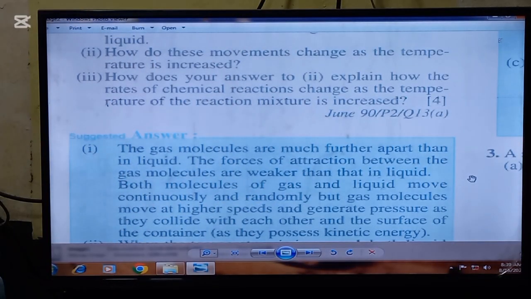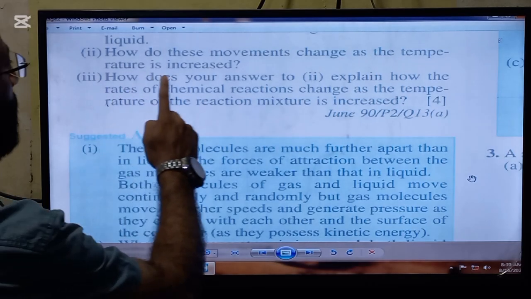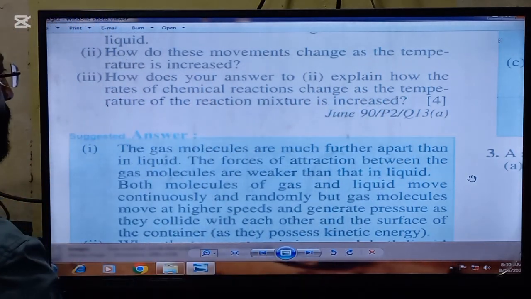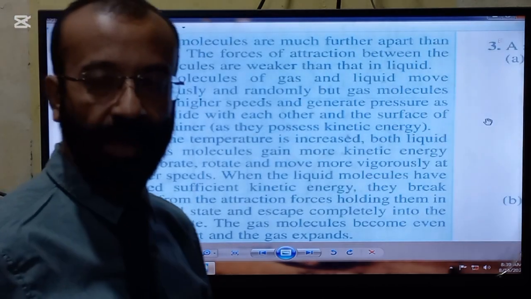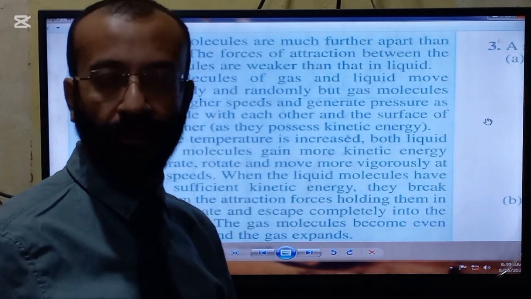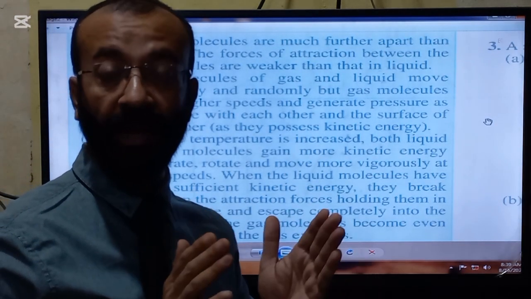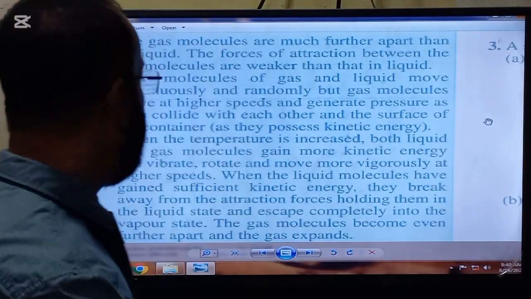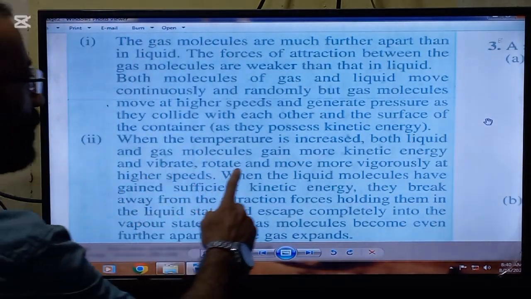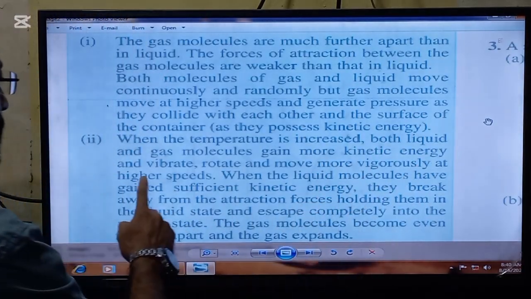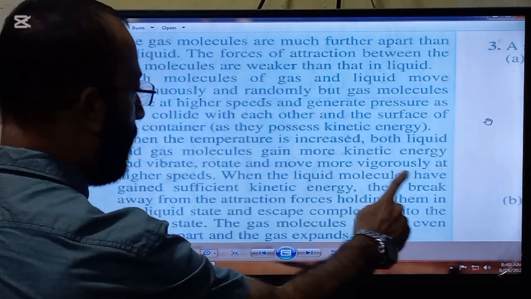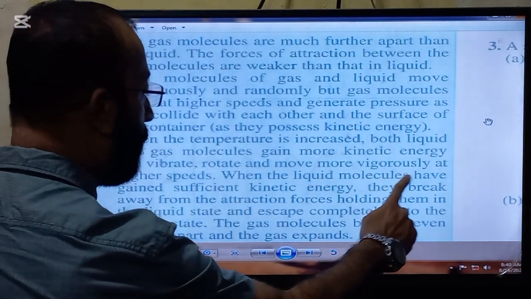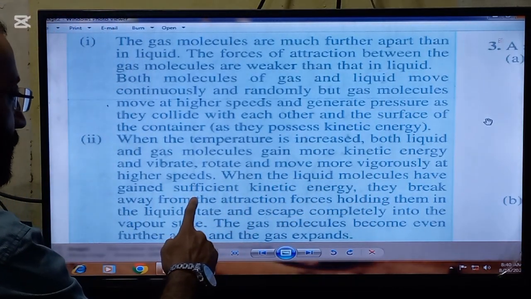The statement of the second part is, how do these movements change as the temperature is increased. So again, in this part you will compare the liquid with gas molecules regarding the increase of temperature. When the temperature is increased, both liquid and gas molecules gain more kinetic energy and vibrate, rotate, and move more vigorously at higher speeds.